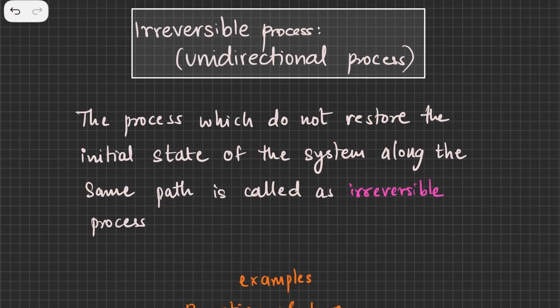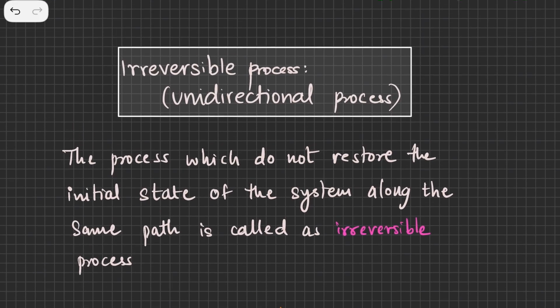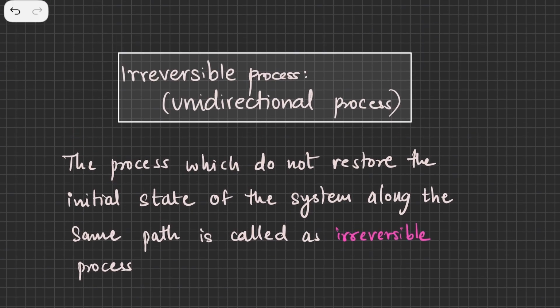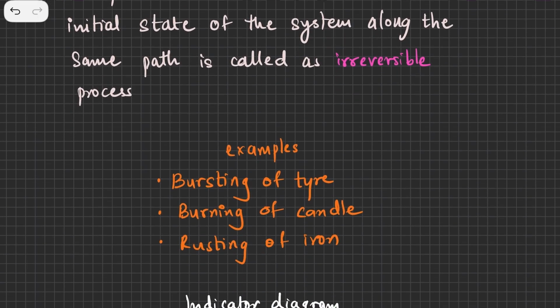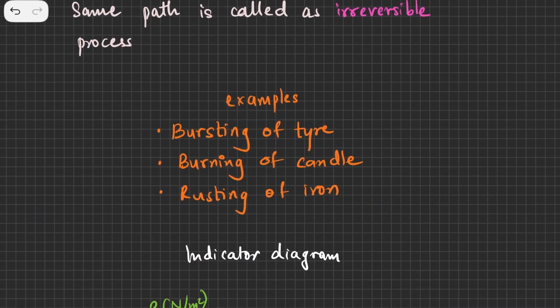Suppose we have a thermodynamic process in which we have some values of pressure, volume and temperature, and the system goes from some initial state to some final state, and we are not able to get back from final to initial along the same path. Then we say that the process is irreversible. Keep watching till the end and you will understand what I am trying to say.